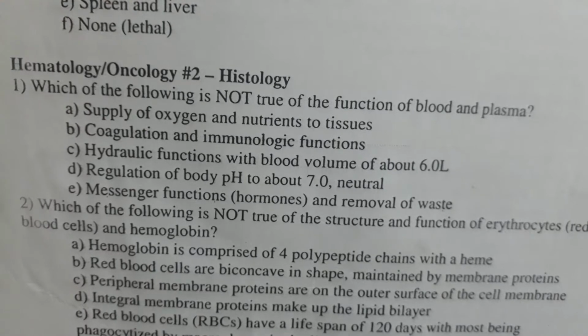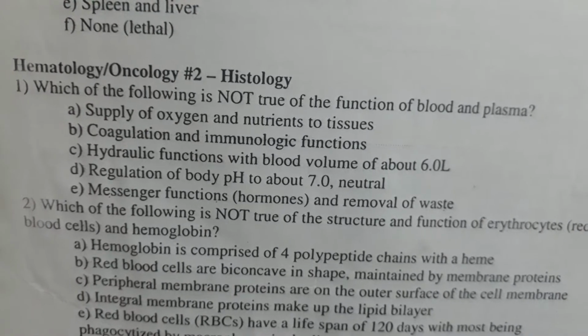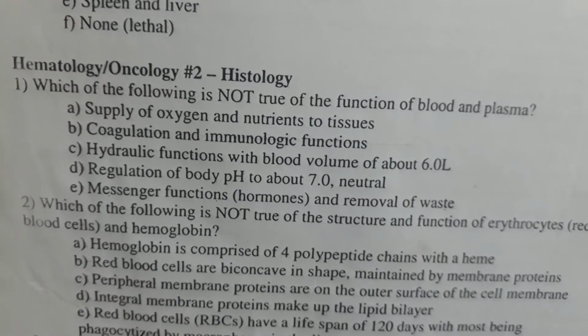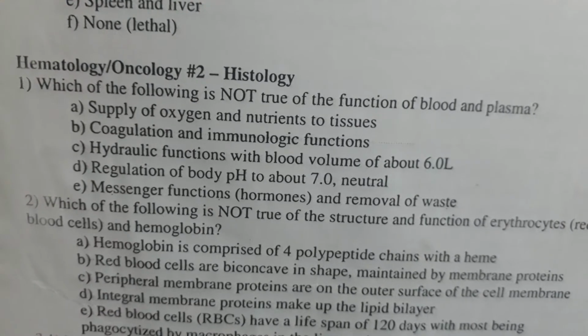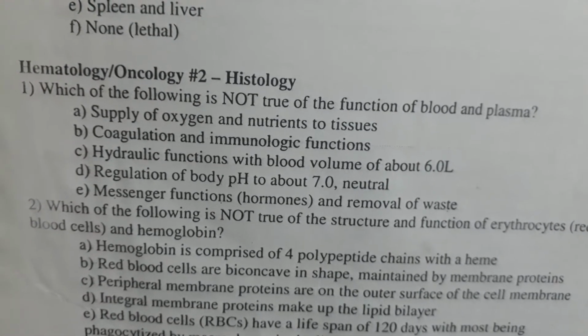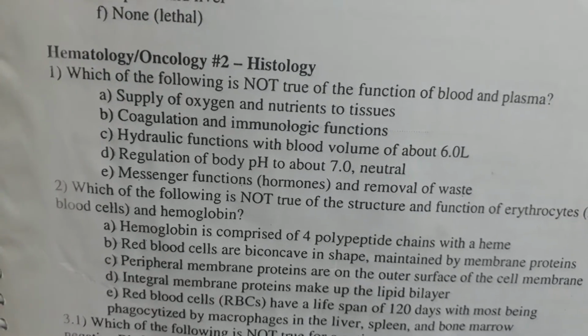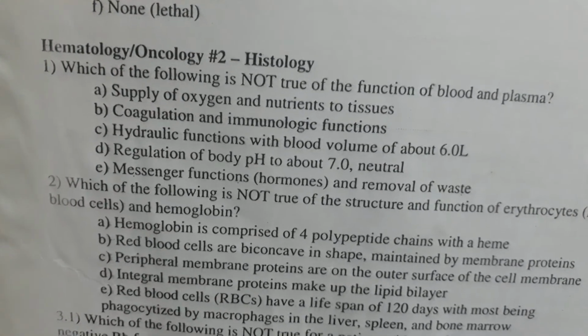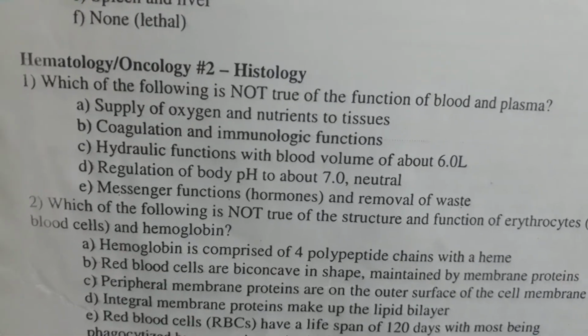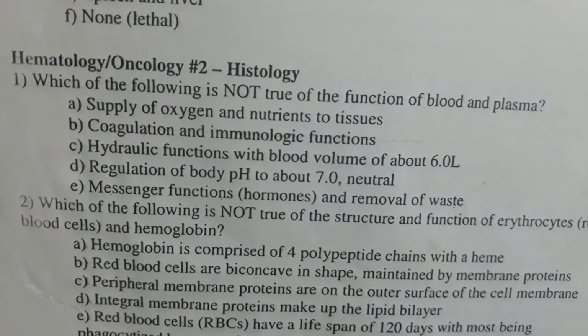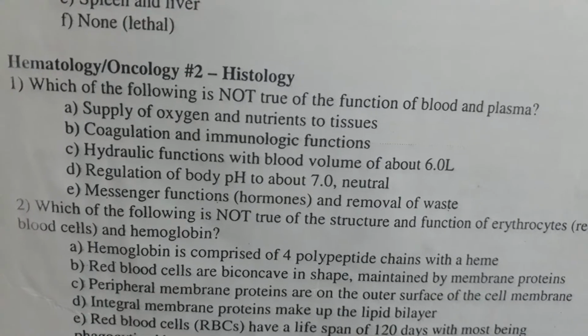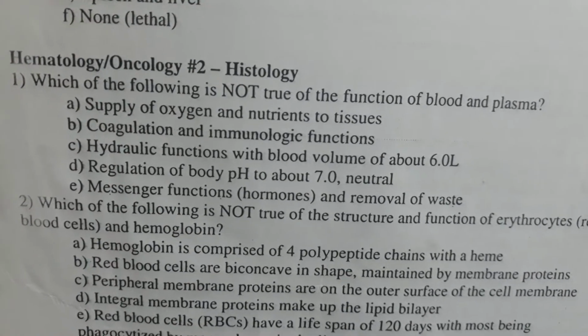D. Regulation of body pH to about 7 neutral. E. Messenger function, hormones and removal of waste. The answer is option D. Regulation of body pH to about 7 neutral.